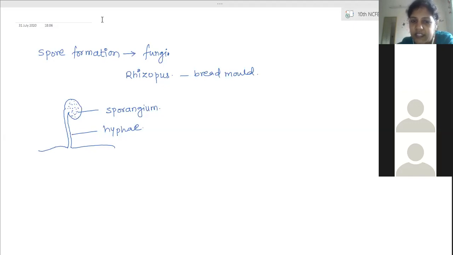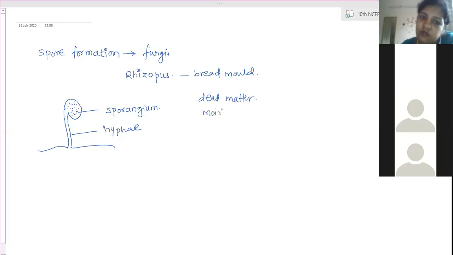So these three are the necessary conditions for the spore to germinate or grow on that organism, the dead matter only. So the three necessary conditions are: one is the dead matter, second one is moisture, and the third one is warmth. Okay, so these are the suitable conditions.